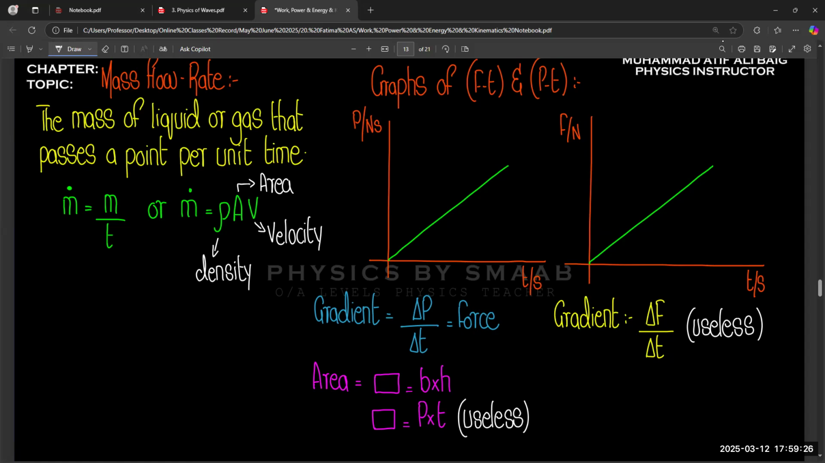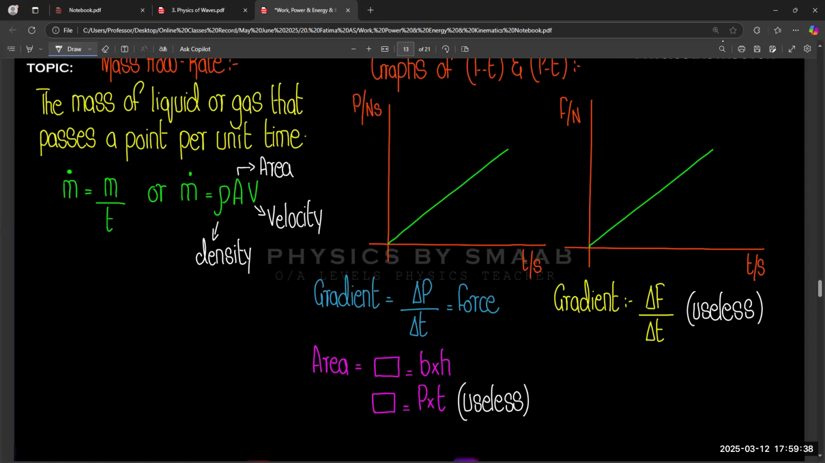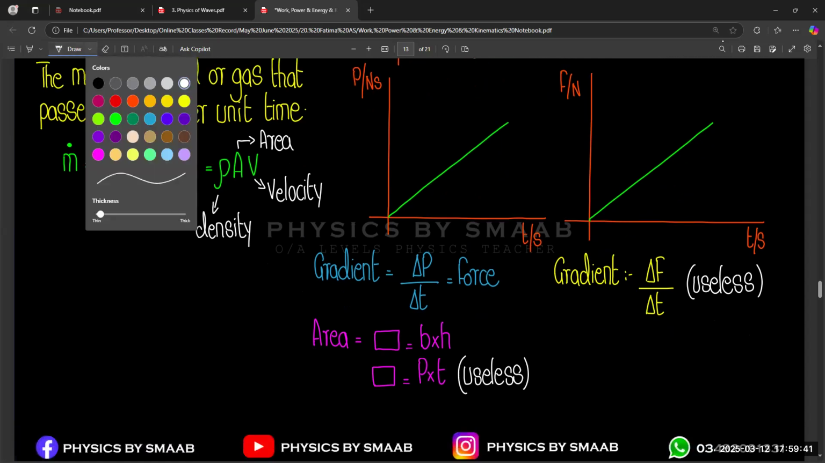It is useless. So if you get this idea of what the gradient of a force-time graph will be, it will be nothing, because there is no quantity equal to force upon time. Simple. But if we consider the area under the curve,